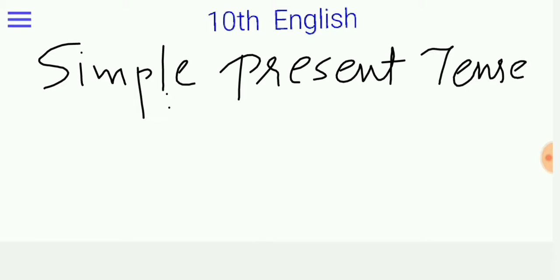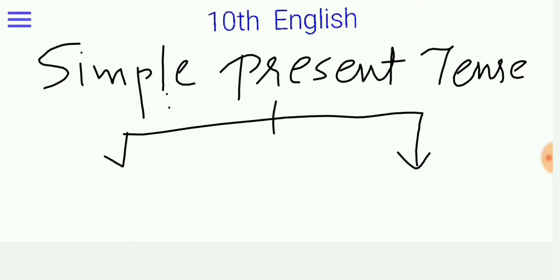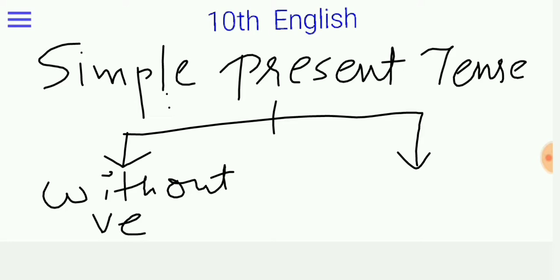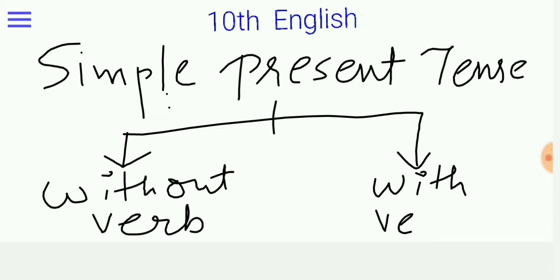In simple present tense, total two parts were there, right? Without verb and with verb. So we will go with structure. It's kind of our repetition.